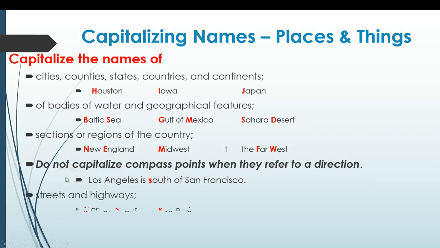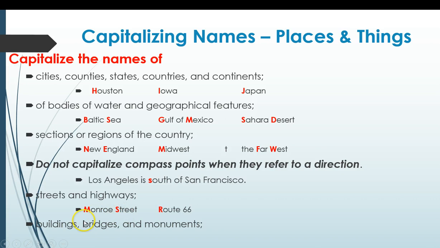We're going to capitalize streets and highways like Monroe Street and Route 66. And you always capitalize what it is, like the highway or the route or the road or the circle, when you're referring to it as the name. If you're referring to it just in common, like "he went down the street," we don't, but when it's part of the name, Monroe Street, then we do capitalize the word Street.